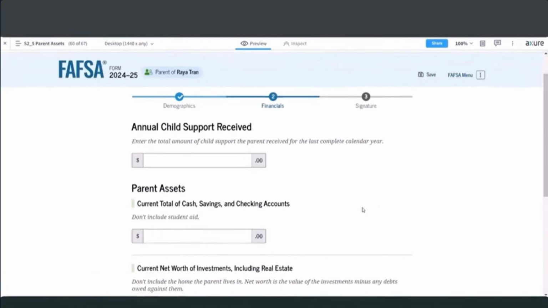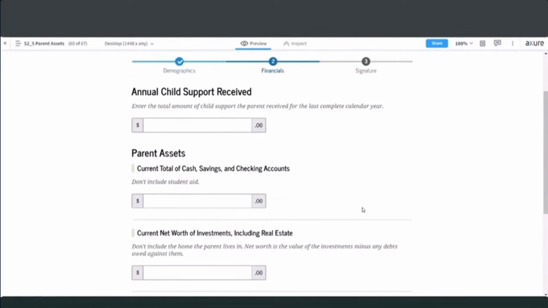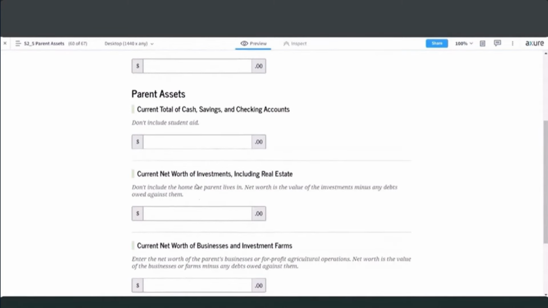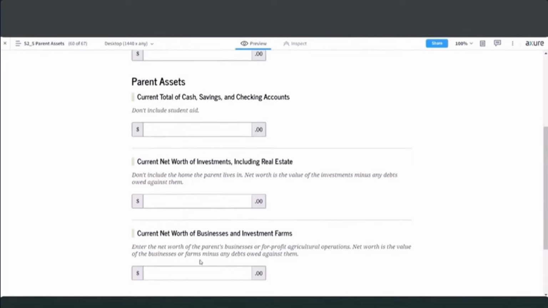We have then moved on to assets for the parent. So here you'll see that there is an asset question that's asked of the parent that was not asked of the student, and that is related to the annual child support received. So the parent would answer that question and then also provide the 3 asset questions that are listed here: cash, savings and checking, net worth of investments including real estate, and net worth of businesses and investment farms.